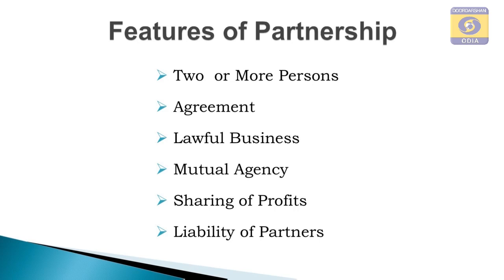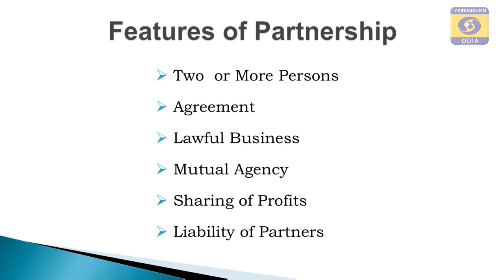Next one is lawful business. Business, what does it mean? It includes the production and exchange of goods and services with the object of earning profit, that is business, and that business must be lawful. Unlawful activities cannot be treated as business. Suppose two persons unite themselves to murder a person, you can't call that business. It should be for the benefit of the society, that is lawful business.